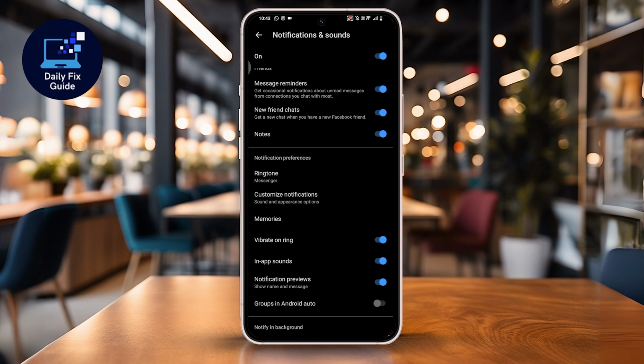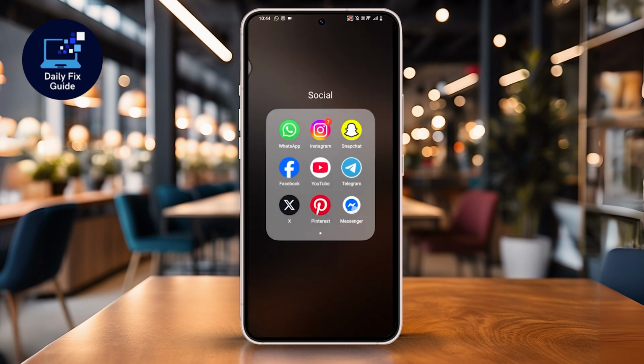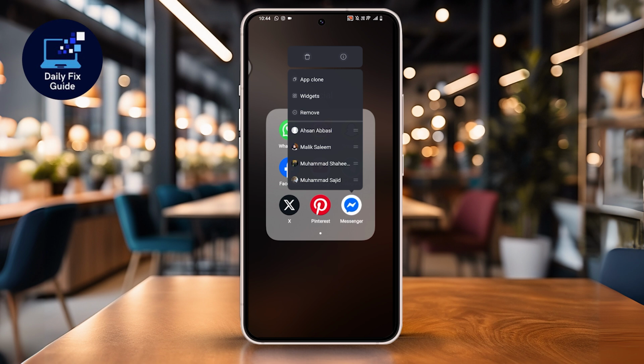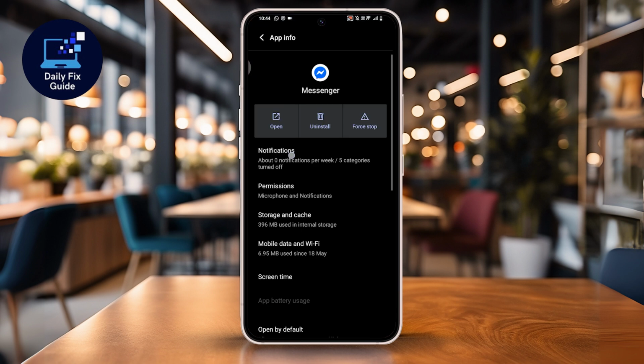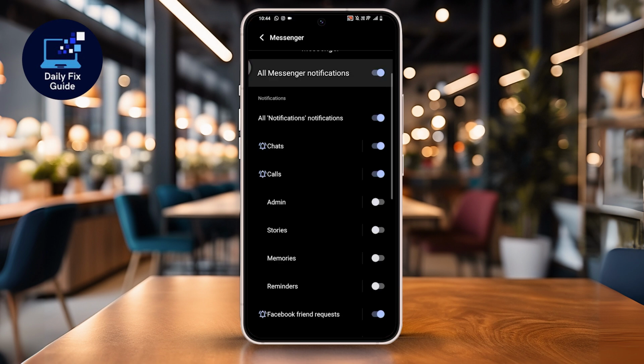Now go back to the home screen and hold the Messenger app icon until options appear. Then tap on the info icon. Here, tap on Notifications. Make sure that calls are enabled. If calls are disabled, you won't hear any sound during video calls.